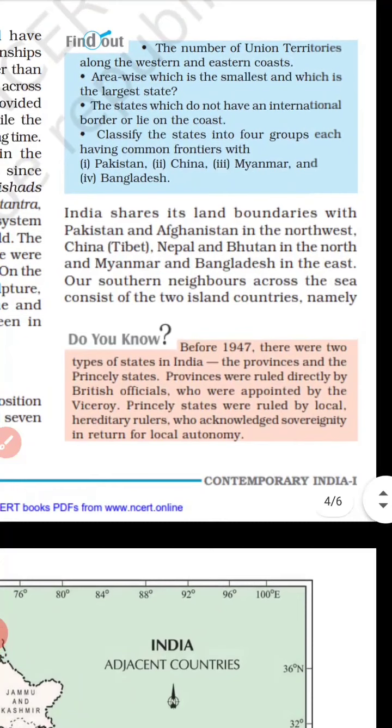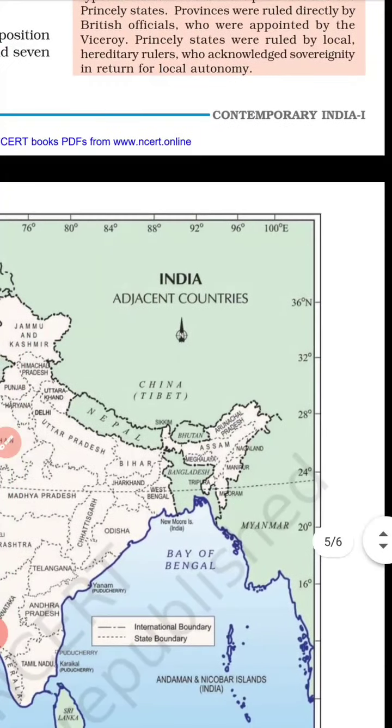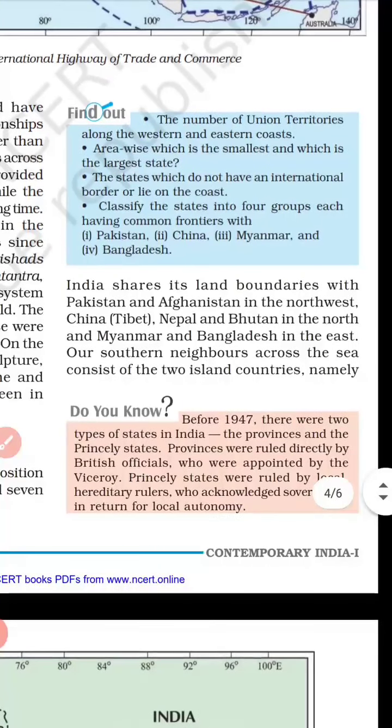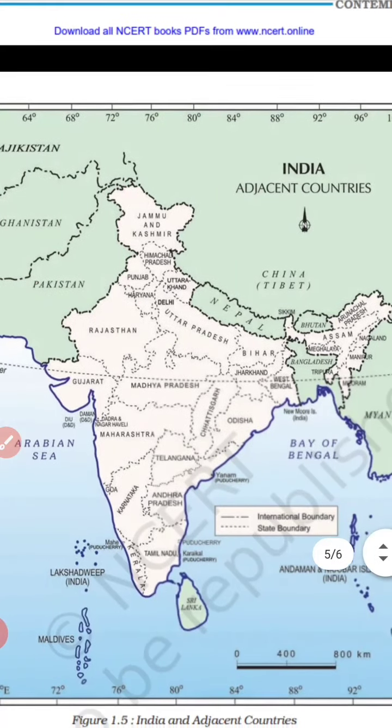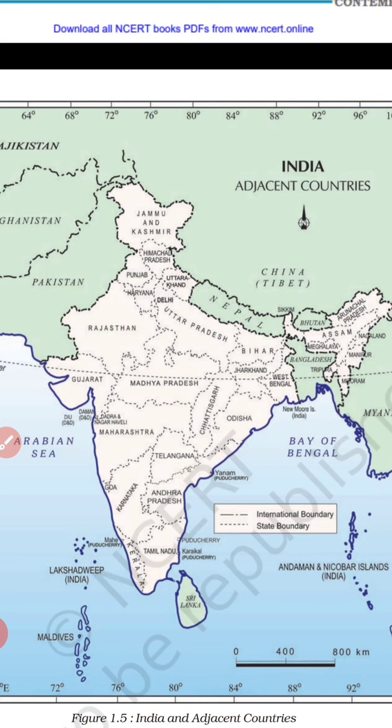Next is Myanmar, with the states Manipur, Nagaland, Arunachal Pradesh and Mizoram. Then if we are talking about Bangladesh, it has common frontiers with West Bengal, Assam, Meghalaya, Tripura and Mizoram.